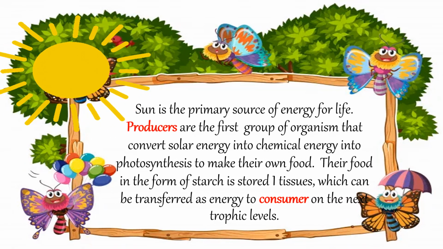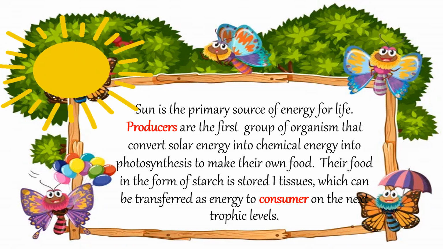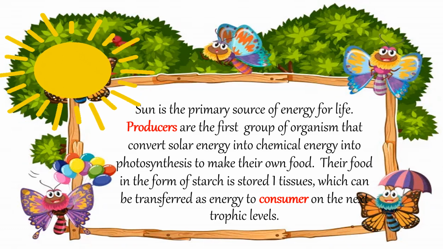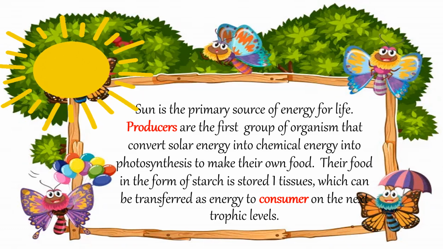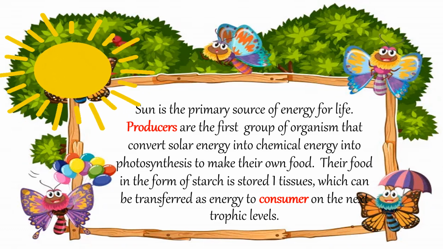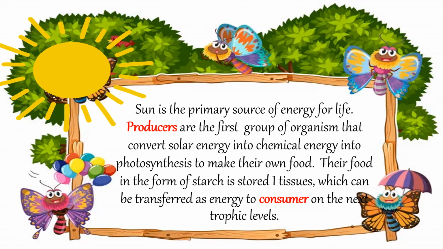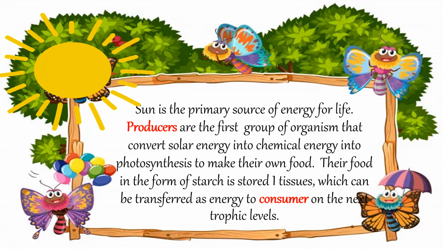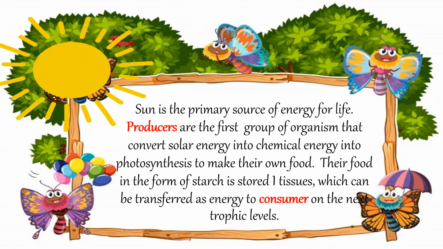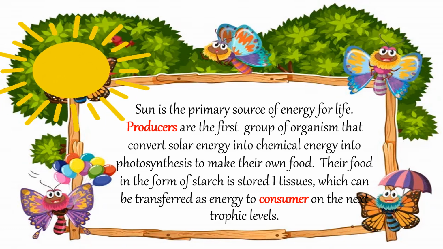So the sun is the primary source of energy for life, right? Producers, which are the first group of organisms, convert solar energy into chemical energy using photosynthesis to make their own food. Their food in the form of starch is stored in tissues, which can be transferred as energy to another group of organisms, which is the consumer, on the next trophic level.